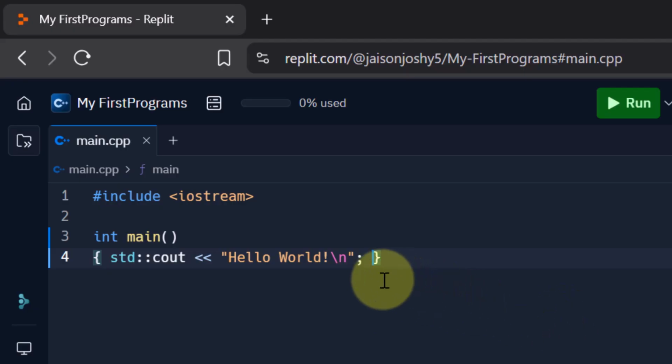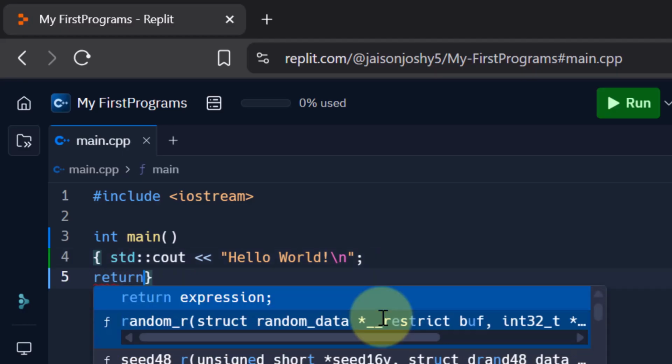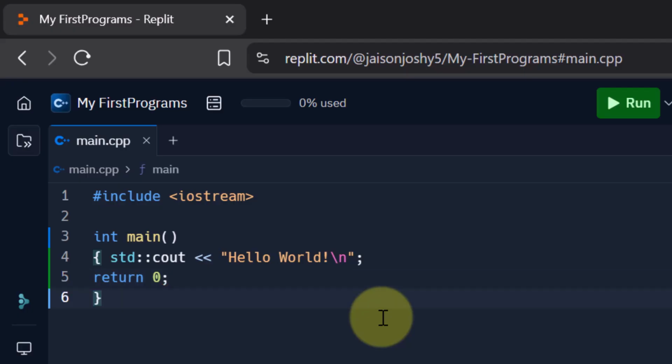Now this program looks almost complete, but as I told you in the beginning, this function called main has a return type integer. That means it should return an integer at the end. Let me include that by writing return 0. Now what does this mean? This means that after this function executes, just return 0. What is the purpose of this? This tells the operating system that our program finished successfully. So a return value of 0 means that okay, everything went fine and it is good.